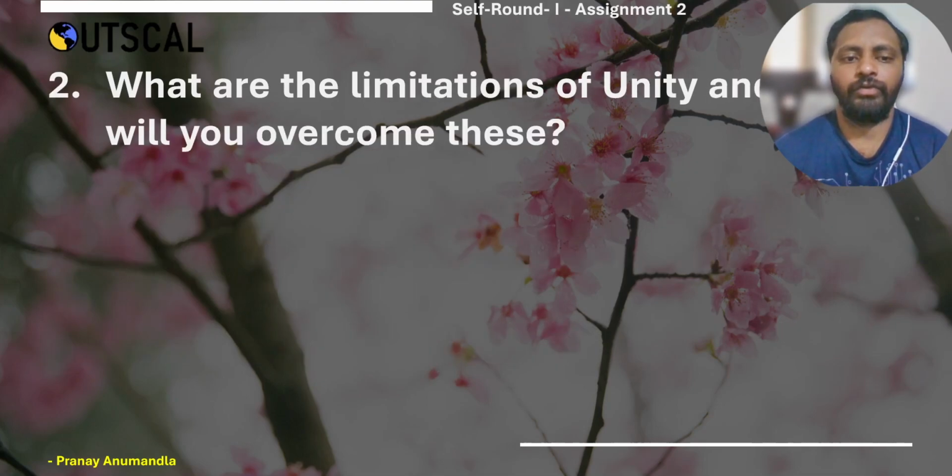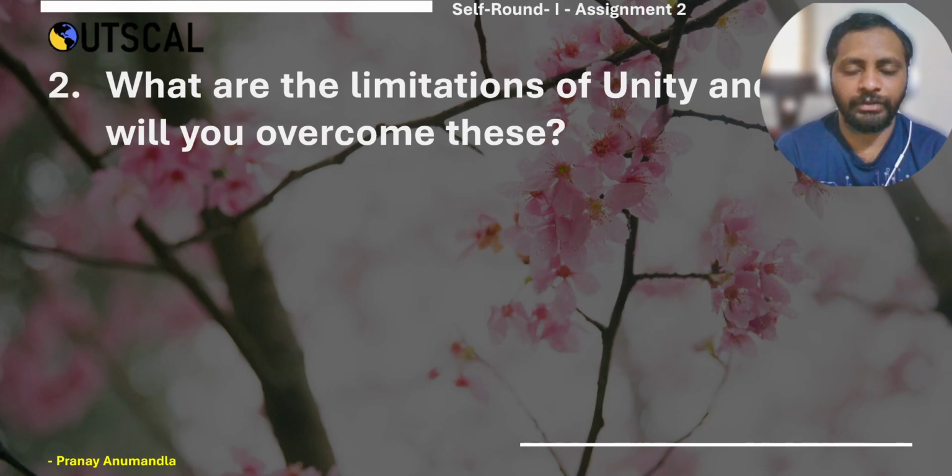Limitations of Unity, and how you will overcome this. The limitation of Unity is its ease of use. Because of this, we might face some issues. There are multiple features and functions.